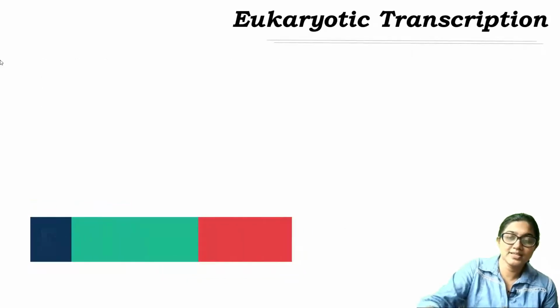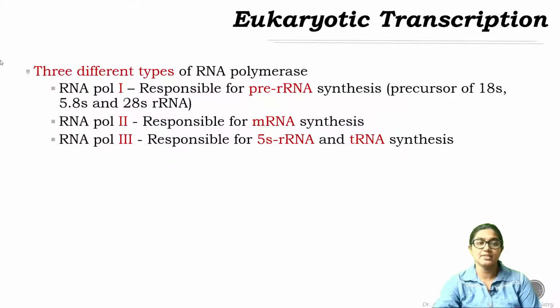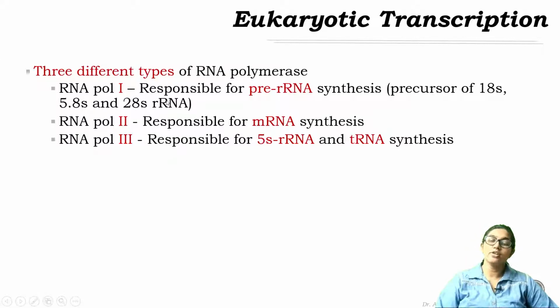So basically the processes of eukaryotic and prokaryotic transcription are more or less the same, only in the case of multicellular organisms the process is a bit complex. There are many differences along with similarities. Now, the major difference is that in eukaryotic transcription, the RNA polymerases are of three different types instead of one single RNA polymerase which acts in prokaryotic transcription.